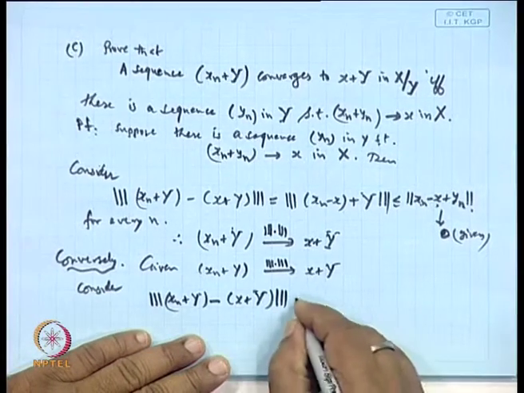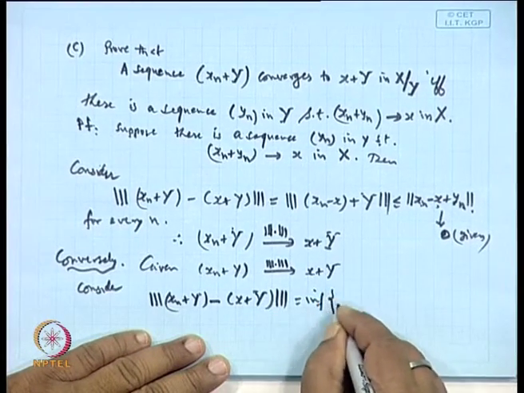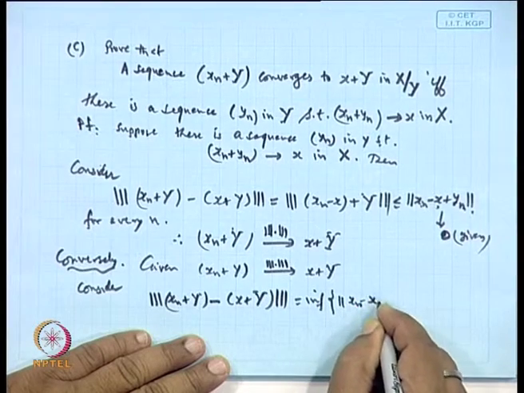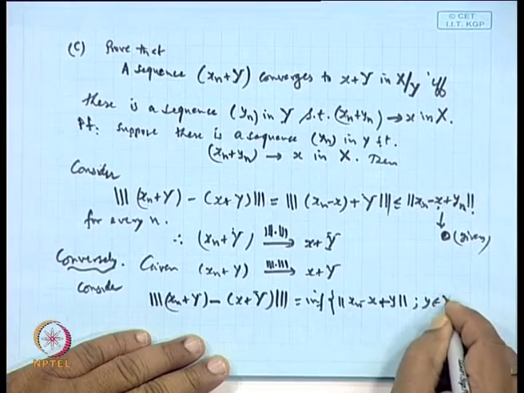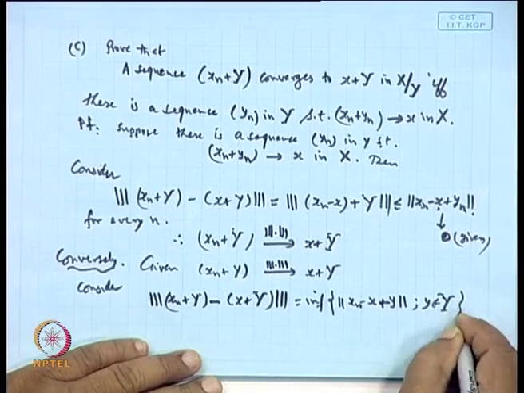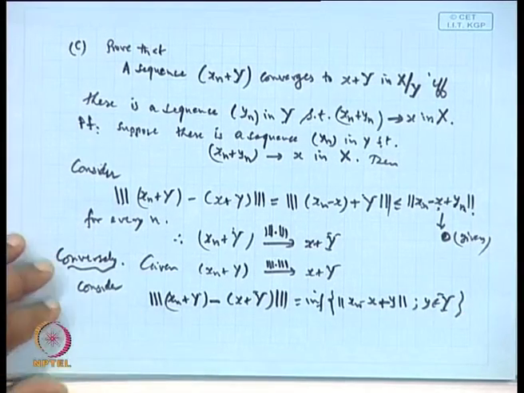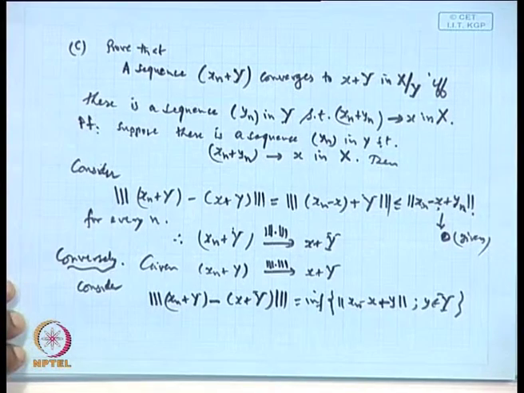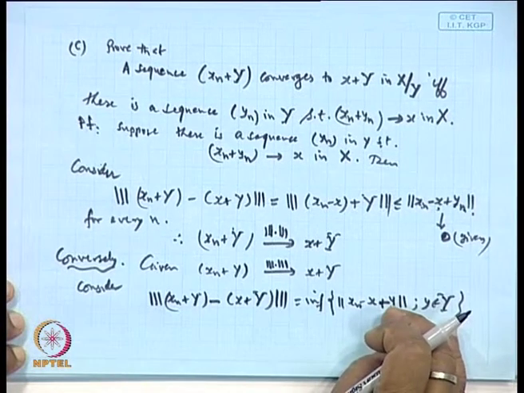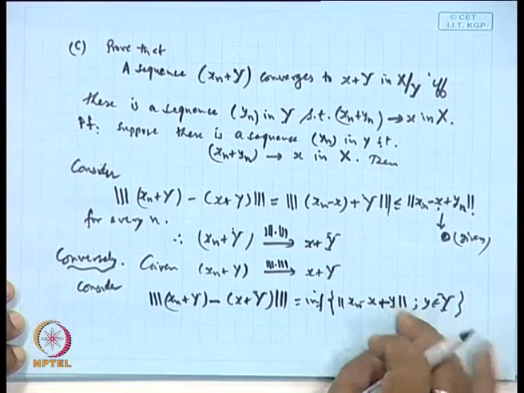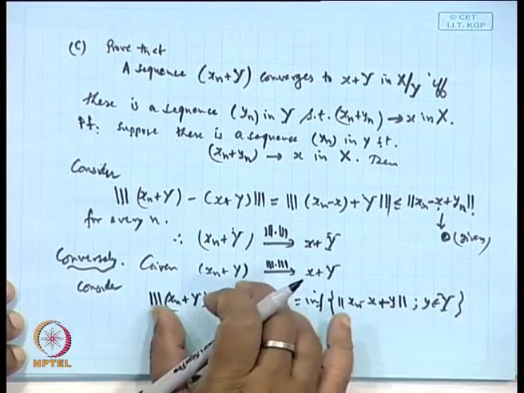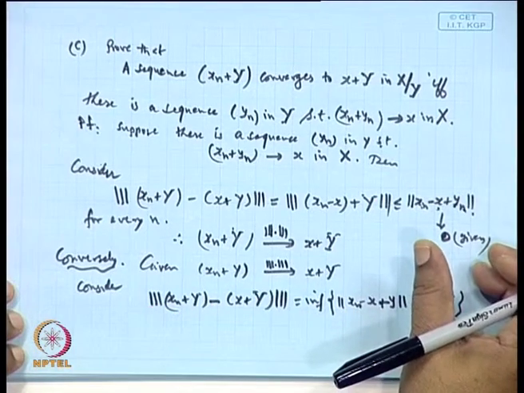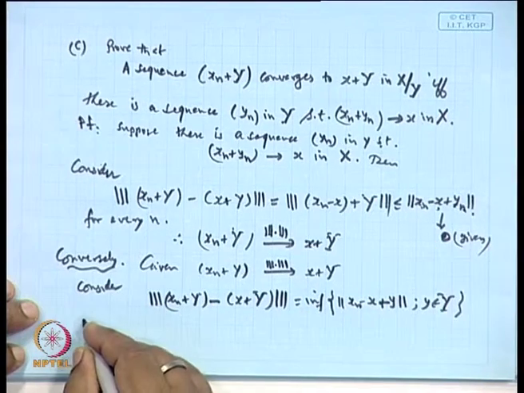Now, this is by definition the infimum of the norm of x_n minus x plus y, where y belongs to capital Y. This is just by definition, is it not? Okay. Now, if I choose the y_n suitably here, then this entire thing can be made less than this plus some number epsilon.